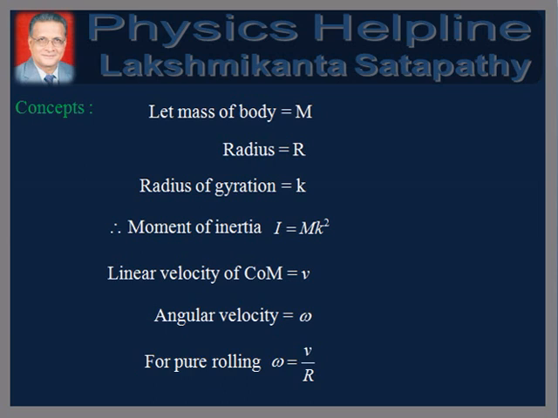Before proceeding to solve the problem, let us recall the related concepts. For a body of mass m, radius r, and radius of gyration k, the moment of inertia is given by I equals mk square. For pure rolling motion without slipping, angular velocity omega and linear velocity v are related as omega equals v by r.